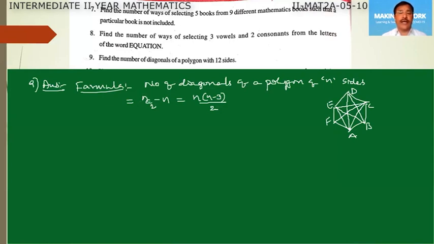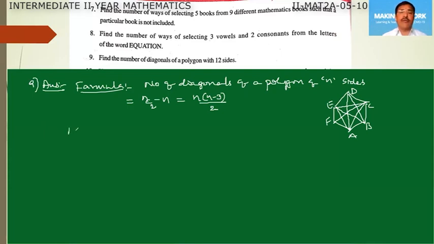So these are all straight lines. This represents all straight lines that can be formed from these n vertices. Now, out of all these straight lines, if we subtract the n sides of the polygon, then the remaining straight lines represent the number of diagonals of a polygon. So this is the formula to find the number of diagonals of a polygon. Now, by using this formula, we can find the answer to this question.